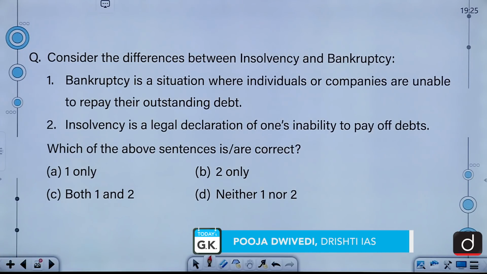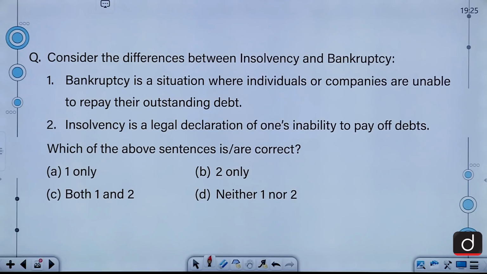Let's move on to our next question. Consider the differences between insolvency and bankruptcy. 1. Bankruptcy is a situation where individuals or companies are unable to repay their outstanding debt. 2. Insolvency is a legal declaration of one's inability to pay off debts. Which of the above sentences is or are correct? A, 1 only; B, 2 only; C, both 1 and 2; D, neither 1 nor 2. The correct answer for this question is D, that is neither 1 nor 2.